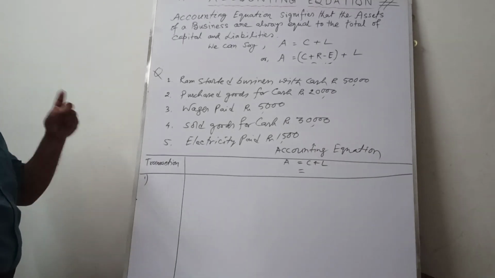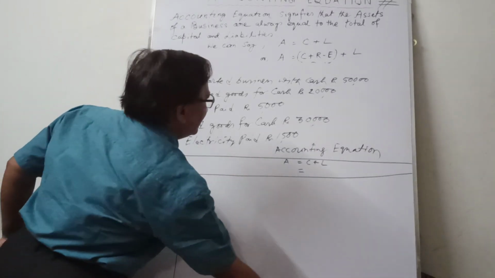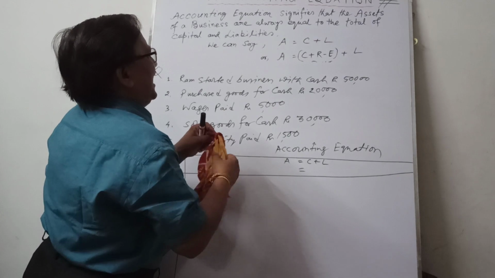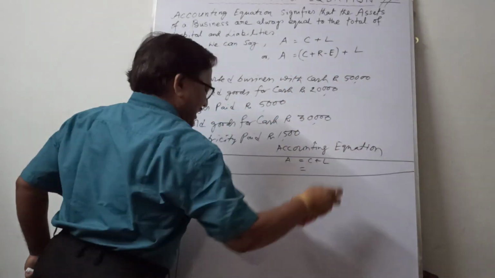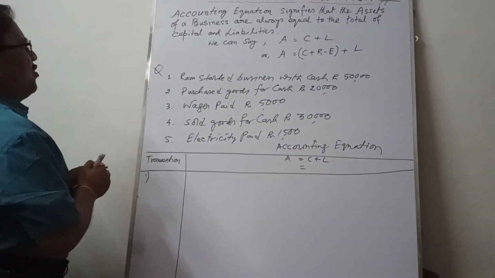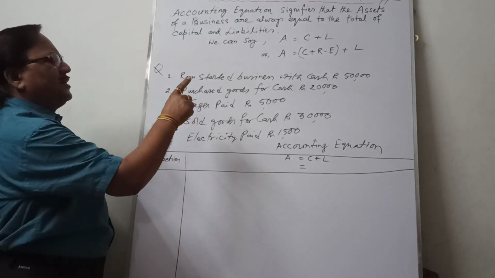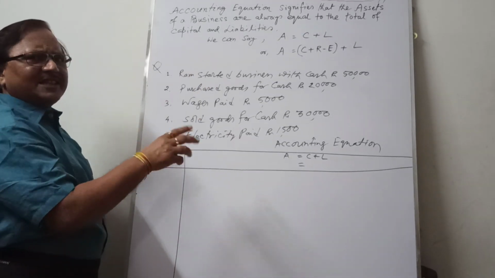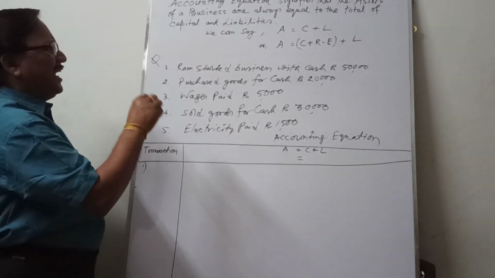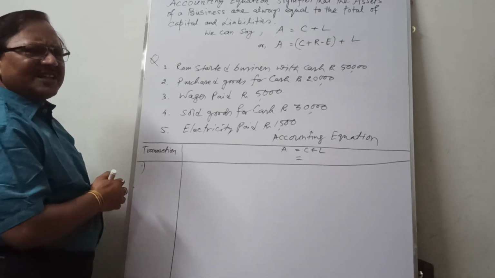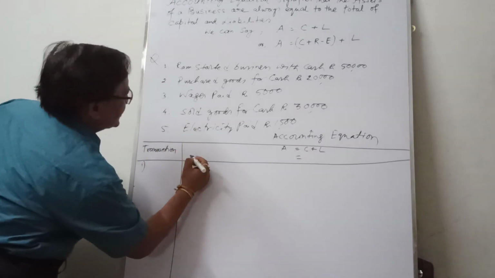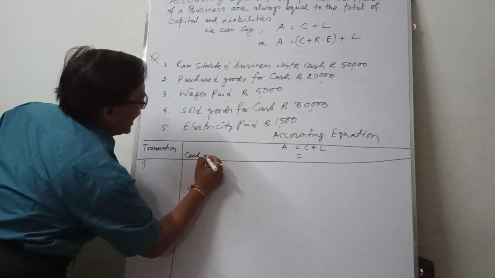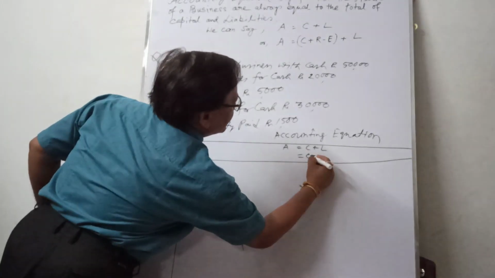But in the accounting equation, we always look at the total effect on assets, capital and liabilities. Now number 1: Ram started business with cash. In this case, cash increases and at the same time the firm's capital also increases.